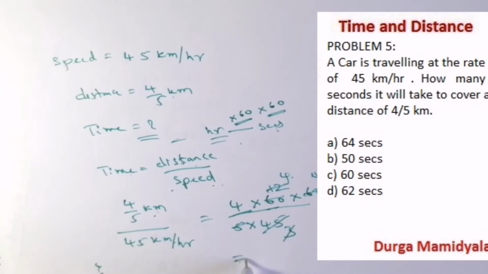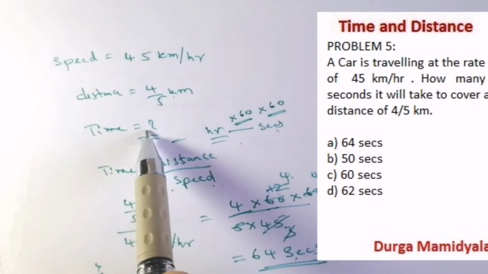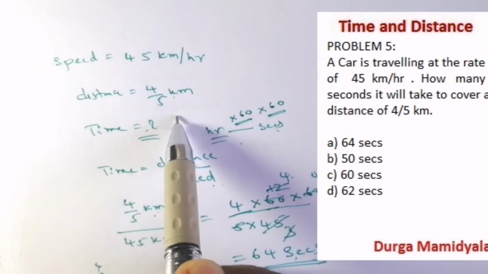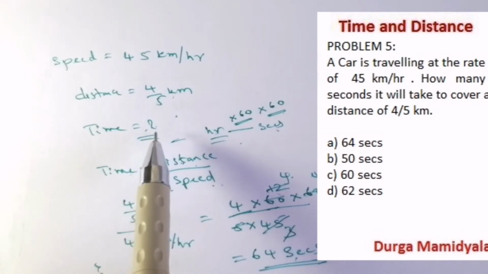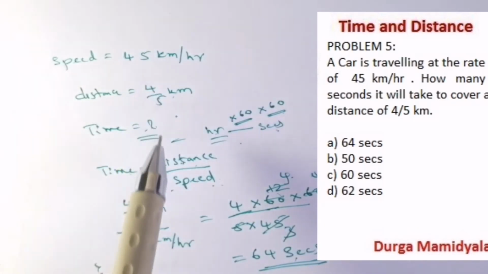It is 64 seconds. Actually we should get it in hours, but we have converted the hours into seconds, multiplying with 60 into 60, because in the question we have been asked for time in seconds. So that is the most important. We mostly get confused in these particular things. So remember the units very clearly, right?